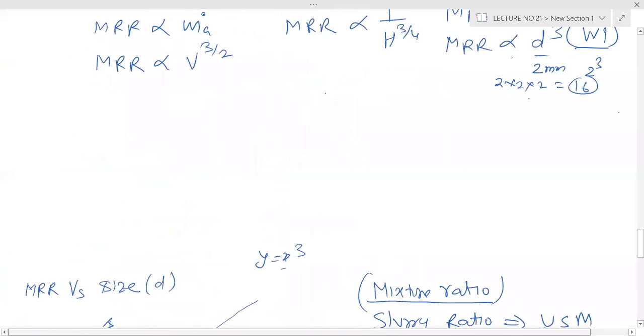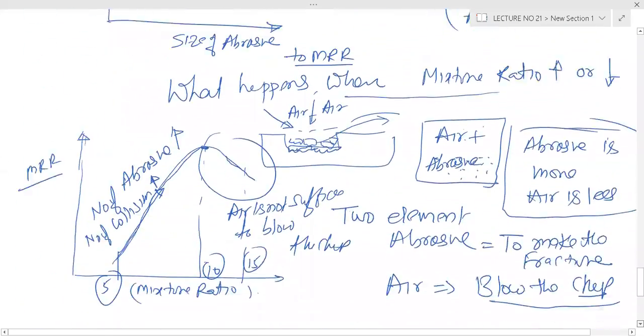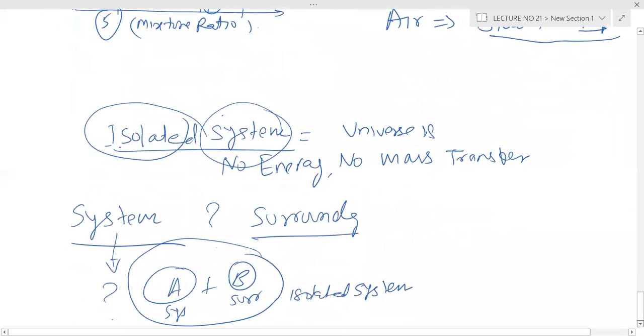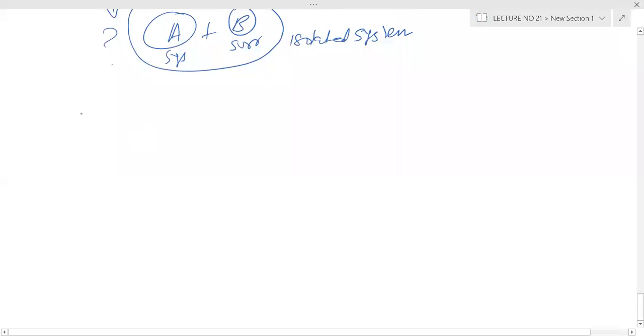Everybody is a BTech, you know, what is a system and what is the surrounding? Everything outside the system is the surrounding.